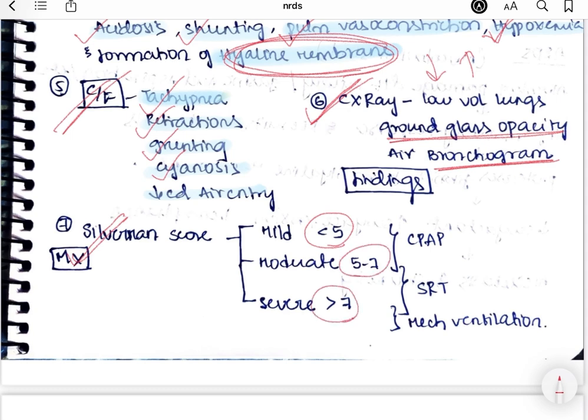If it is a mild or moderate case, you go for CPAP, right? If it is a moderate or severe case, you go for surfactant replacement therapy. If it is severe, that means greater than 7, you go for mechanical ventilation. So for the first two, you go for CPAP. For the second two, you go for surfactant replacement therapy. And for the last one, you go for mechanical ventilation.